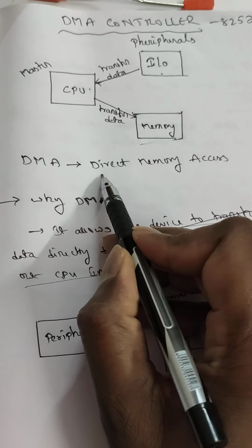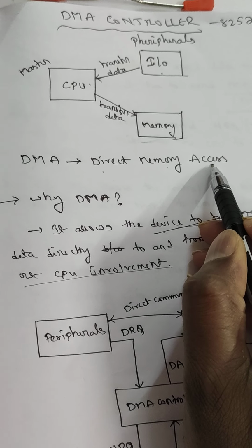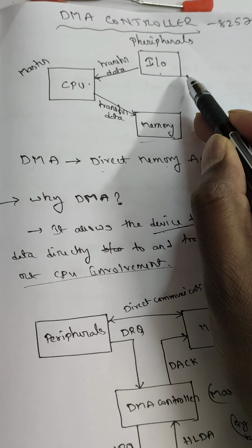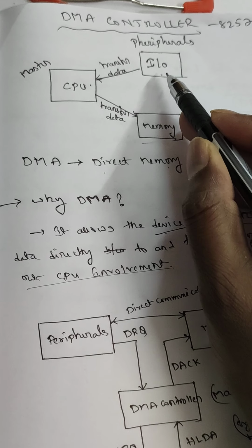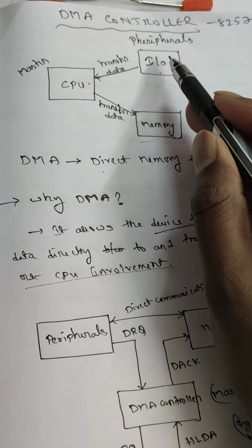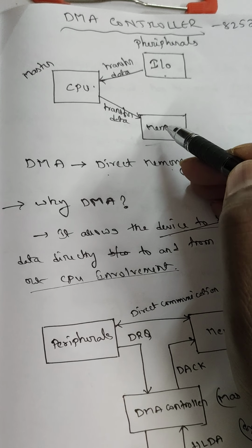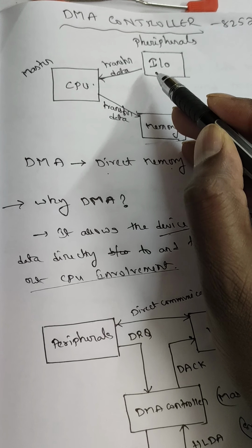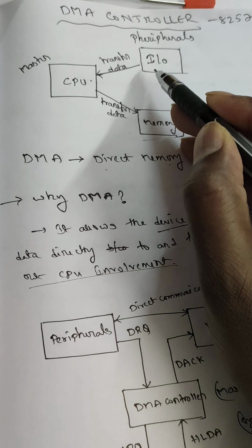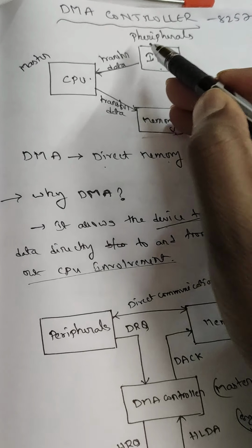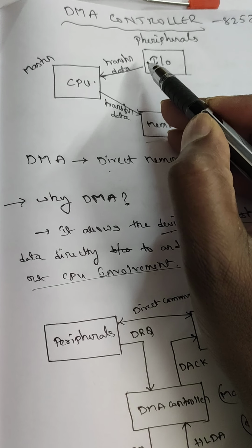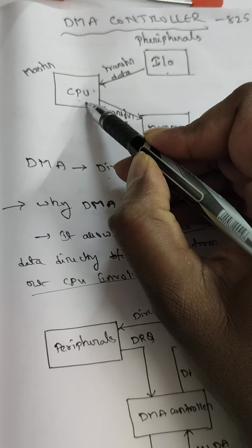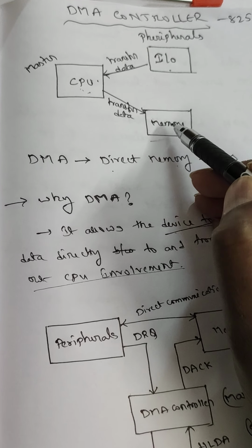So in this, what is DMA? DMA means direct memory access. Without DMA, we will see how data is transferred from an IO device or peripherals to memory. If an IO device or peripheral wants to transfer data to memory, then first the IO device must transfer data to the CPU, and the CPU then transfers data to memory.